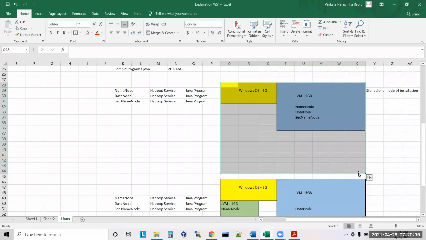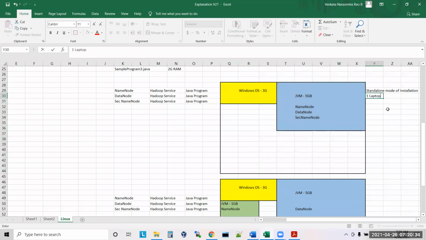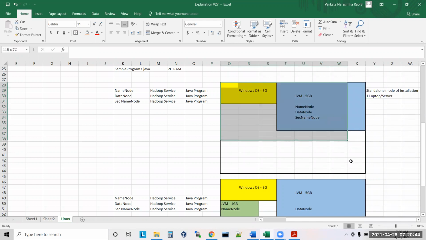Only one laptop, one JVM, and in that one JVM, 3 services are running. Correct or not? So to run this, one laptop or one server is sufficient to install this model.